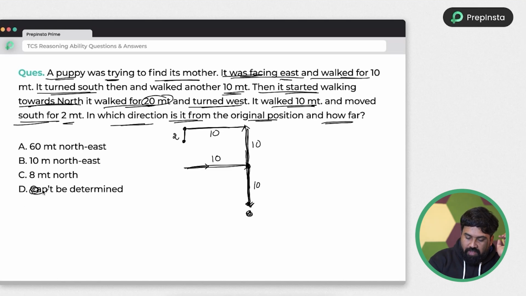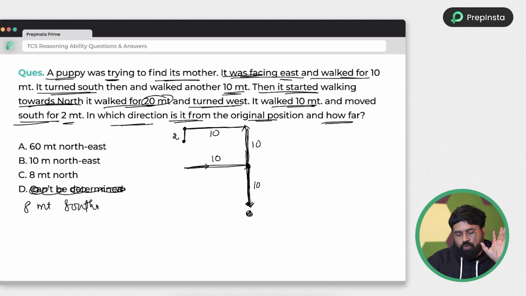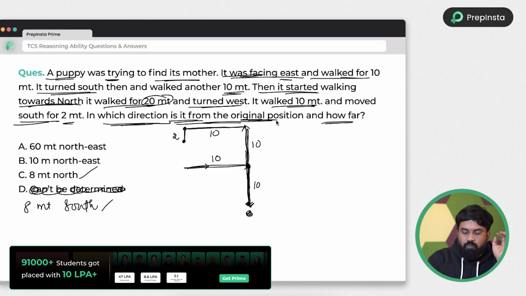For example, they have given options like 8 meters south. So many people will choose south instead of north. Why? Because they don't know the way of asking the question. Because if they don't have practice, how can they know it, right? So simply I am telling you this logic. Remember, which direction it is from the original position.